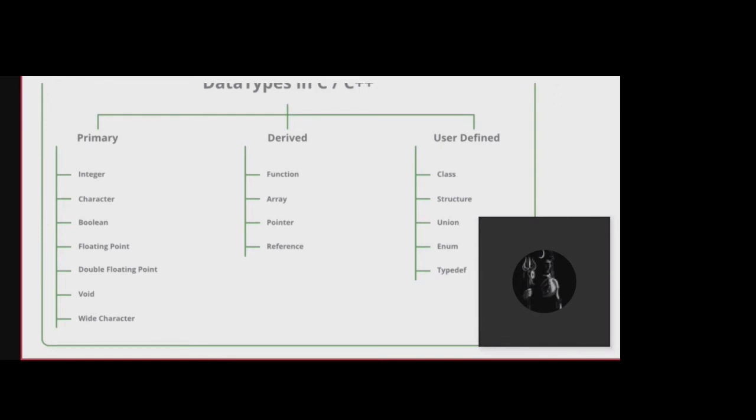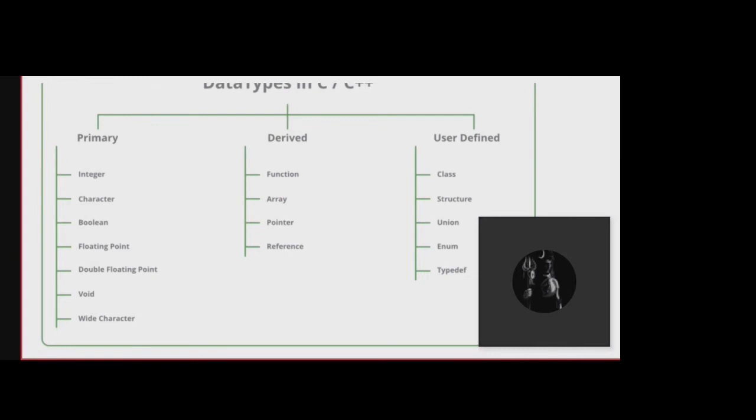Now, what are the user defined data types we have? Normally in C programming: structure, union, enum, typedef. These are the user defined data types. What is the new data type added? Class. Class is a user defined data type. Why are we moving into class? What is the disadvantage of structure?